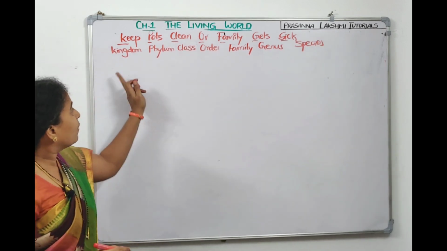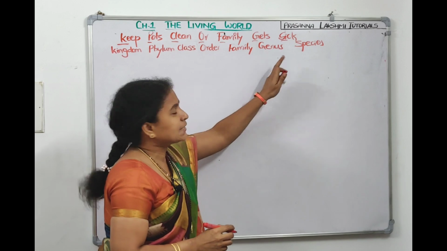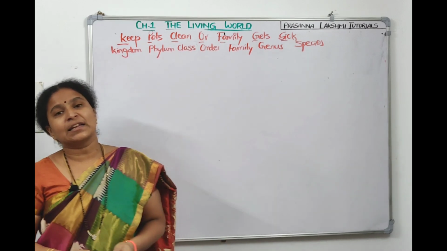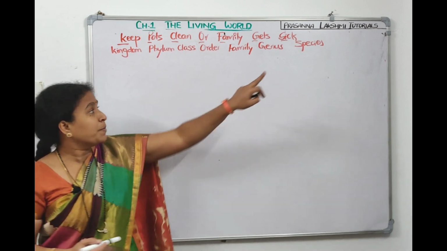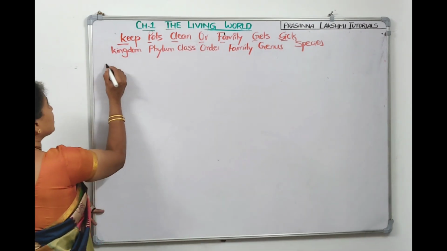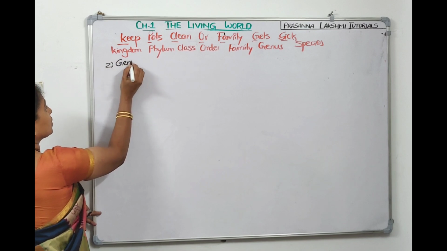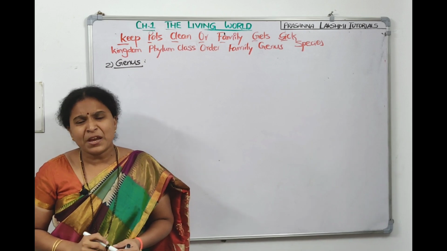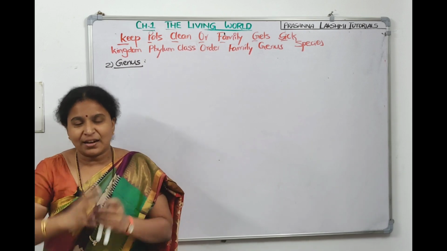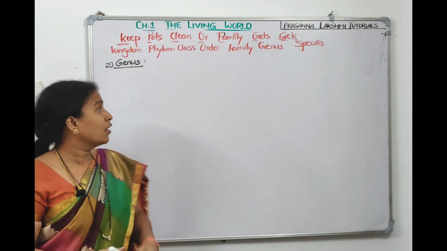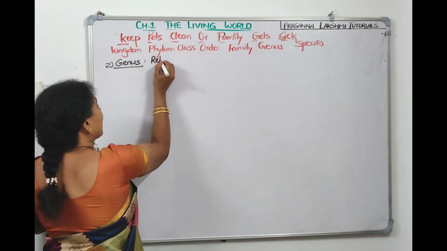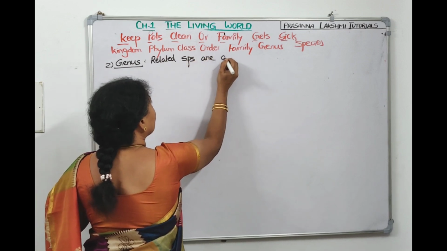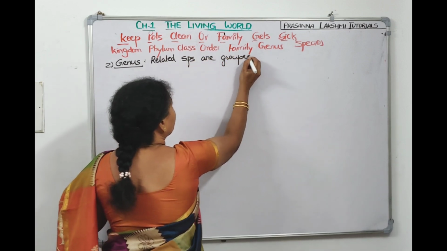Right? So these seven obligate categories are there. So the first obligate category is species. Then above species is genus. Now let us see what is genus. We can tell related species are grouped under one genera. Let us see an example also. Related species are grouped under one genera.